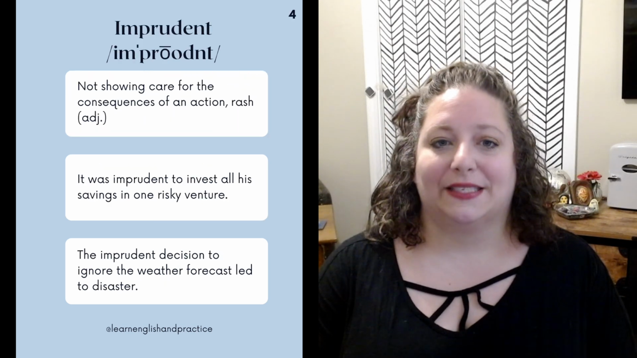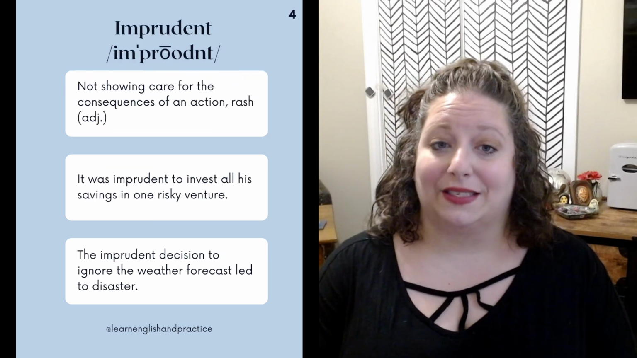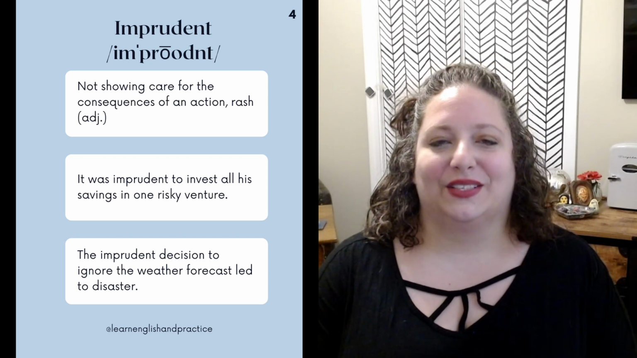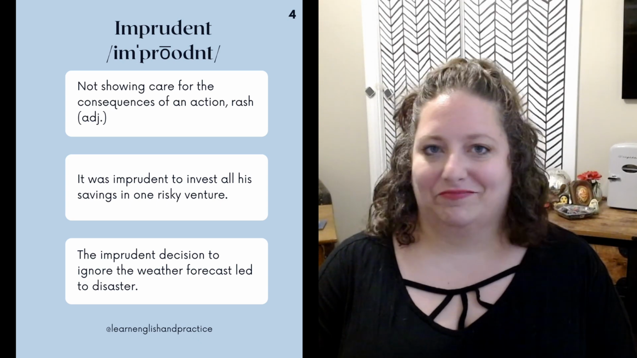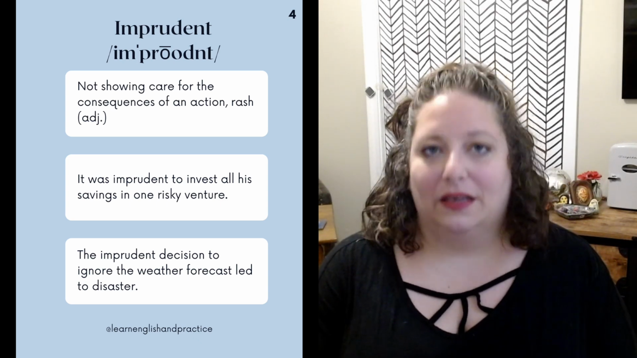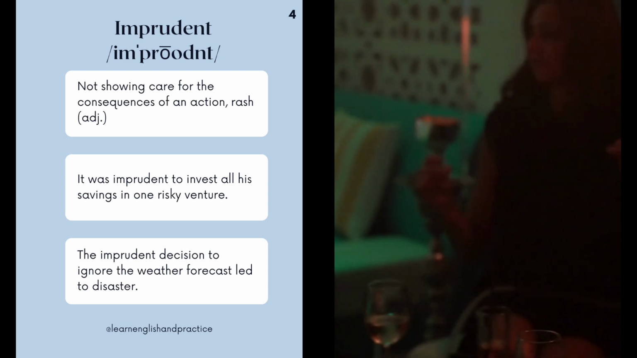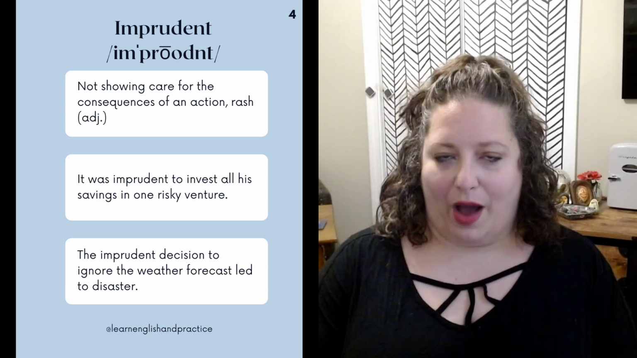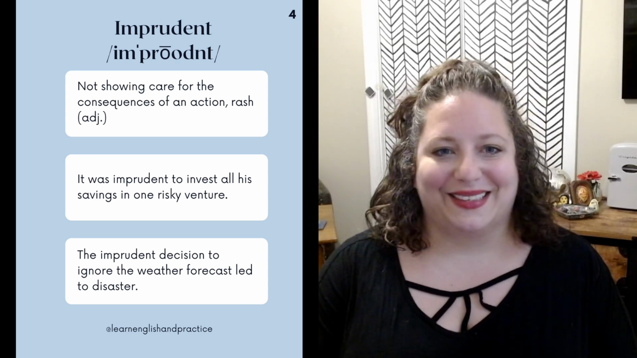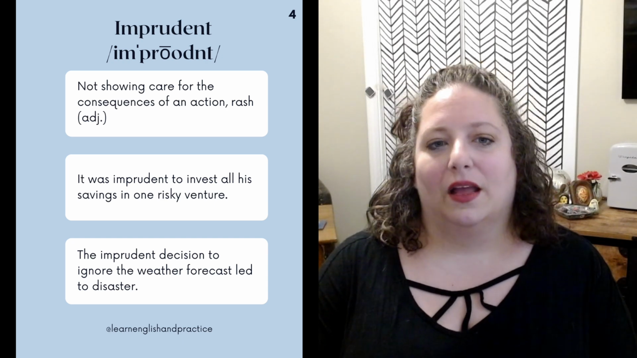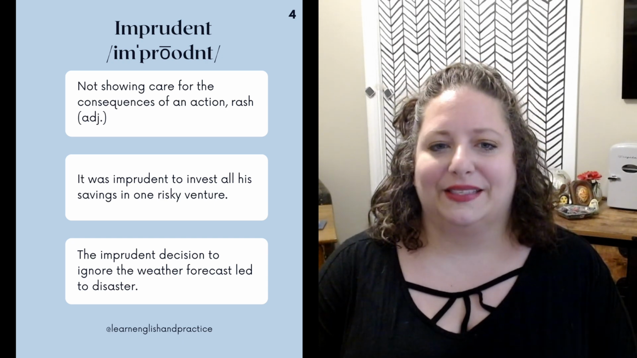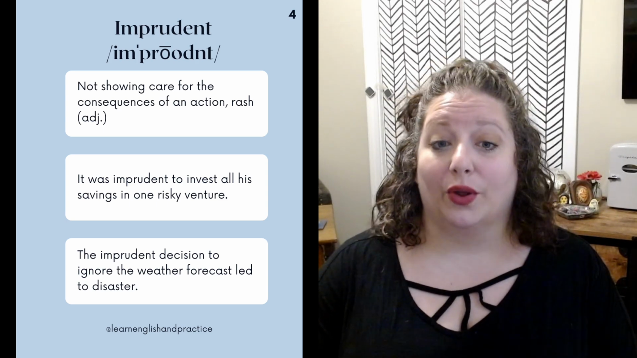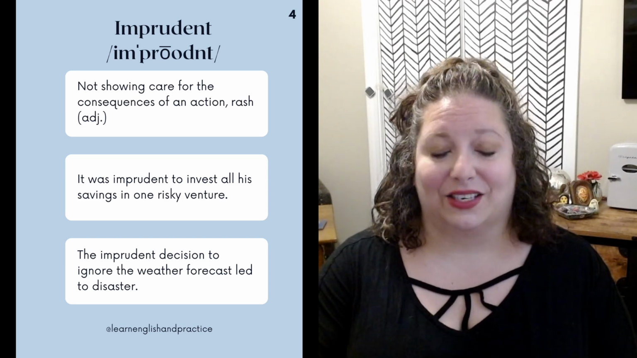Imprudent. This means not showing care for the consequences of an action, rash, as an adjective. So something that's imprudent is, in short, a bad idea. If a student decides to go out and party the night before final exams instead of study, that would definitely be an imprudent decision. Examples are: it was imprudent to invest all his savings in one risky venture. The imprudent decision to ignore the weather forecast led to disaster.